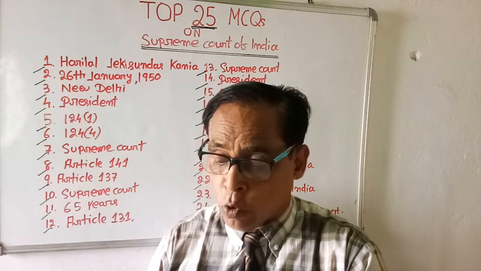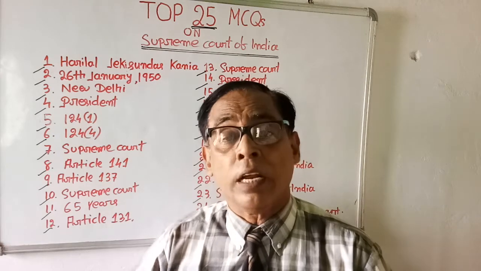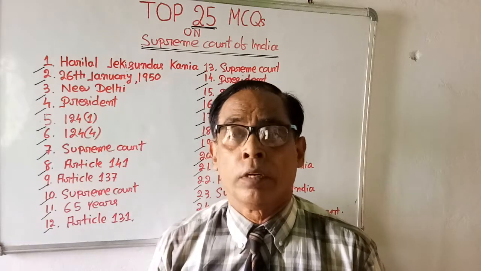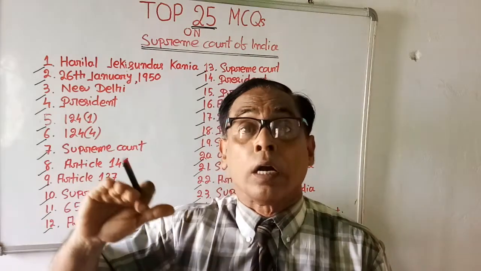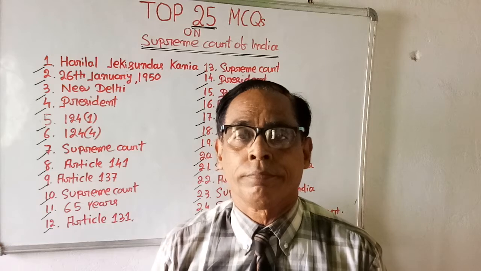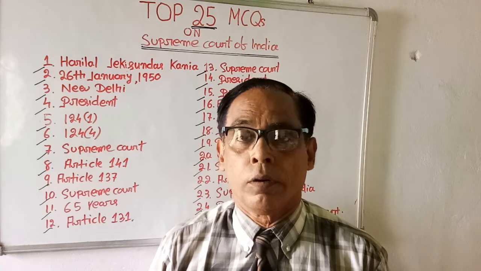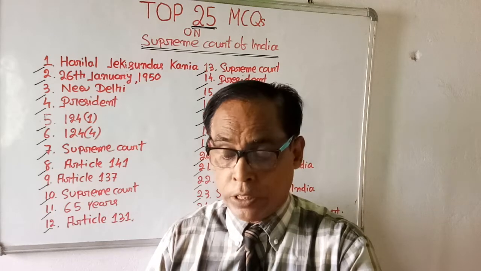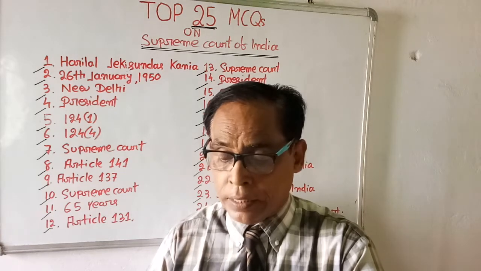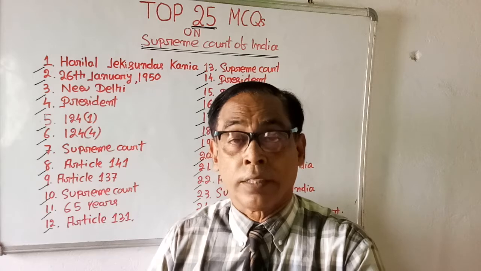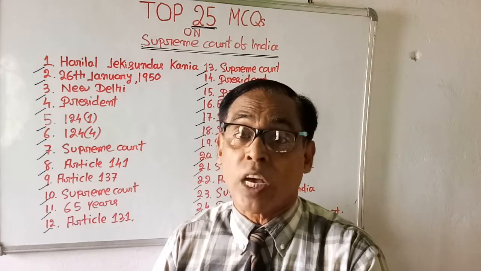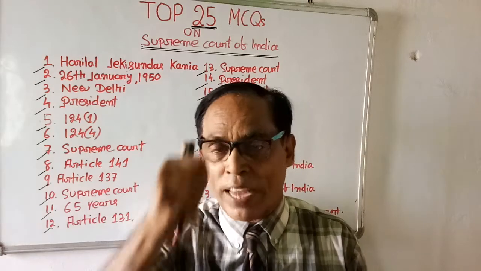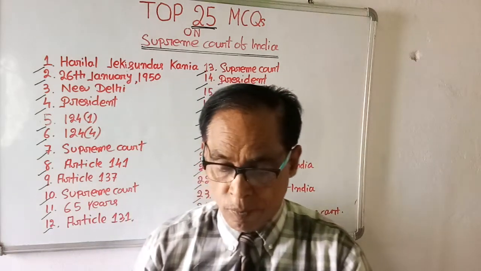A judge of Supreme Court holds his office until which age? Up to which age a judge of Supreme Court continues? Choices are 4. 63 years, 67 years, 68 years and 65 years. The right answer is 65 years, 11, 65 years. Very good. Come to question number 12.